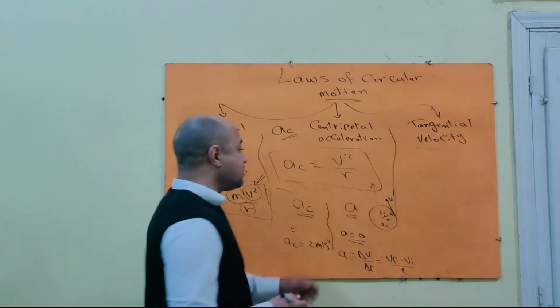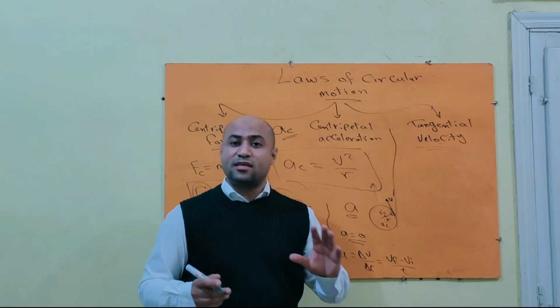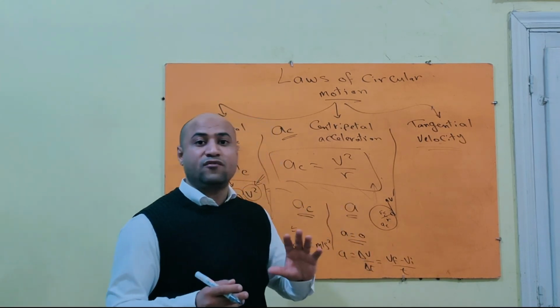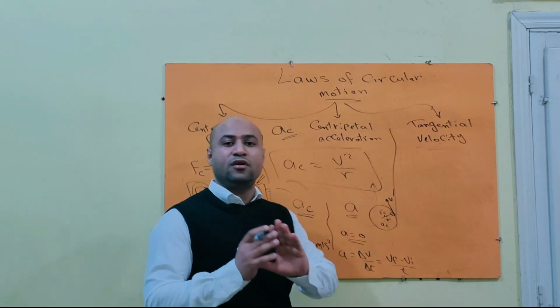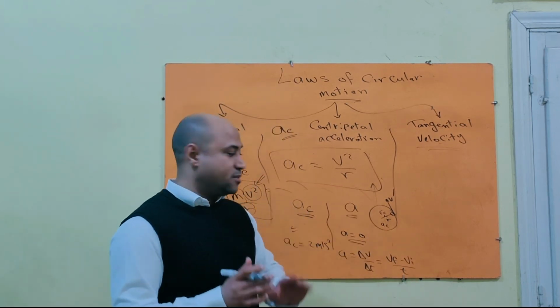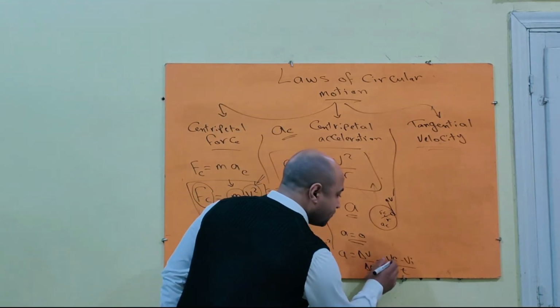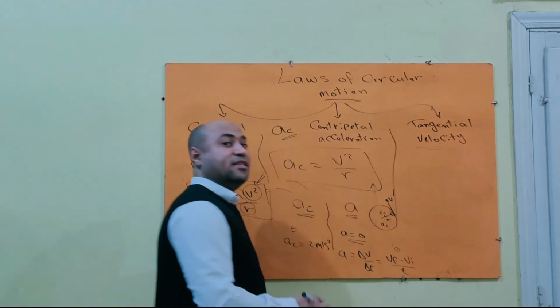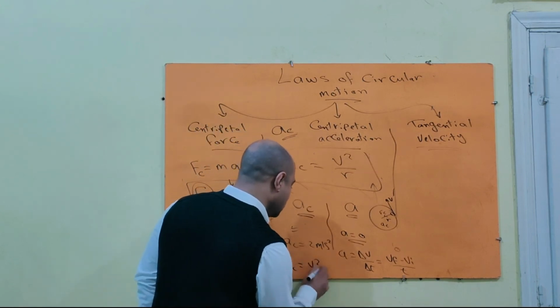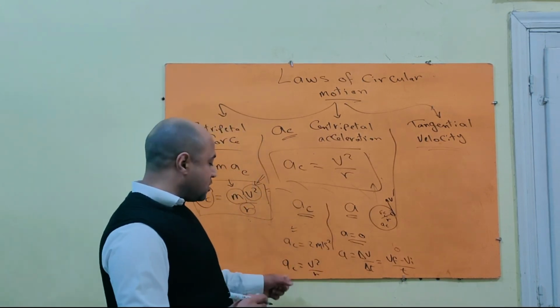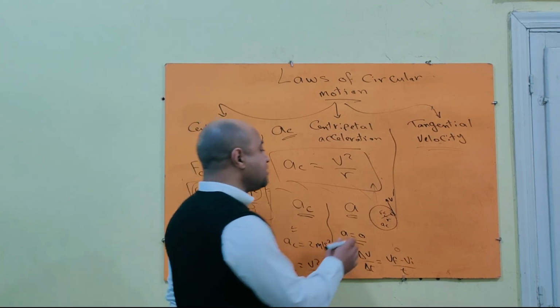We said that centripetal force changes the direction of the moving object only. It doesn't change its speed. So the body moves with uniform speed, constant speed. So v_f minus v_i equals 0. No change in speed in magnitude, but the change occurs in the direction only.